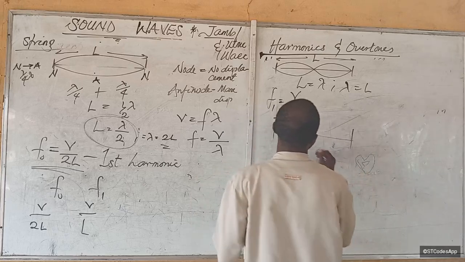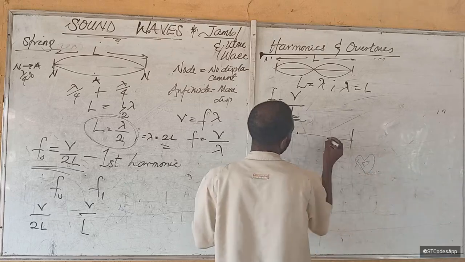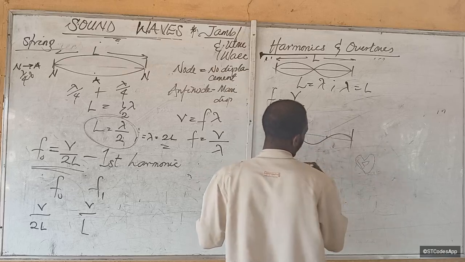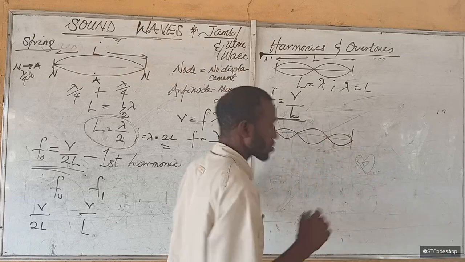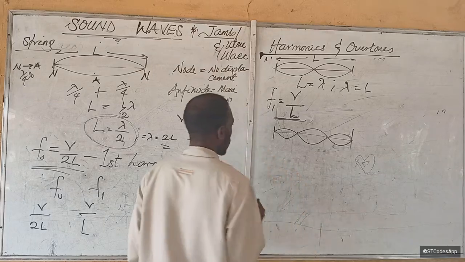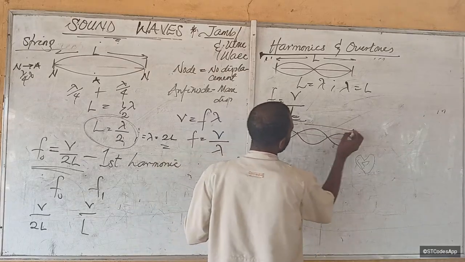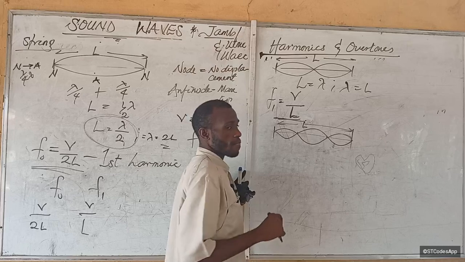Let's say this same string, I hold it at 2 points now. So if I hold it at this point and this point, what do you see? It's going to vibrate like this, and like this. Isn't it? And this one vibrate like this, and like this. Does that make sense? Good. So how many wavelengths is this? This guy has length 2, of course. So how many wavelengths is this?